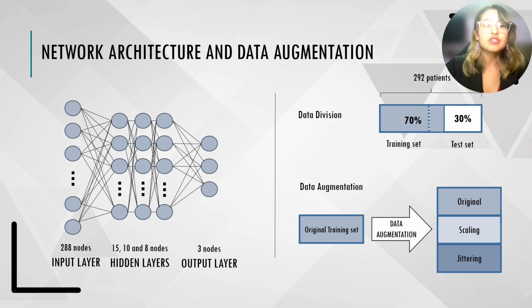of 200 training epochs. The training set was 70% of subjects, the test set 30%, with 30% of the training data used for validation. Finally, scaling and jittering algorithms were selected and used to augment the number of training samples.